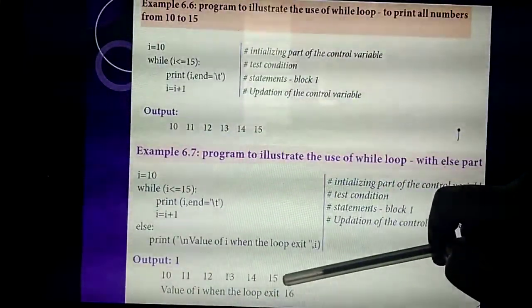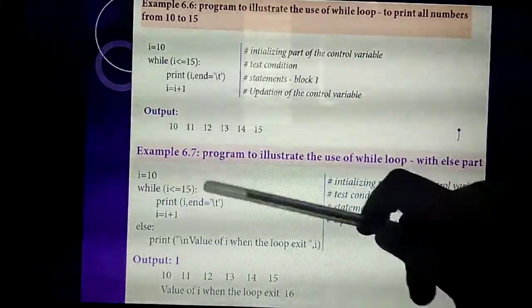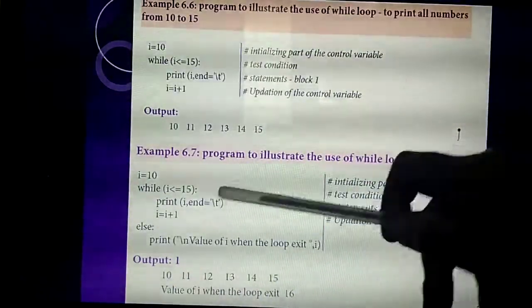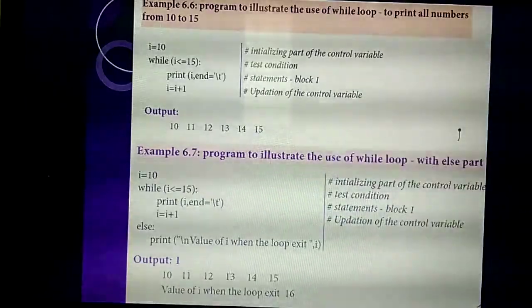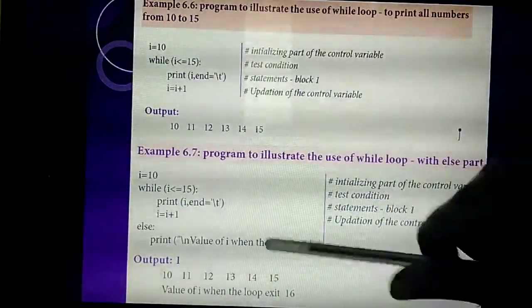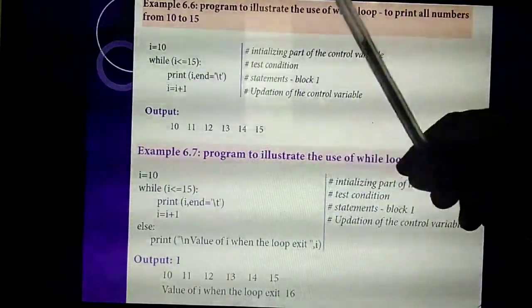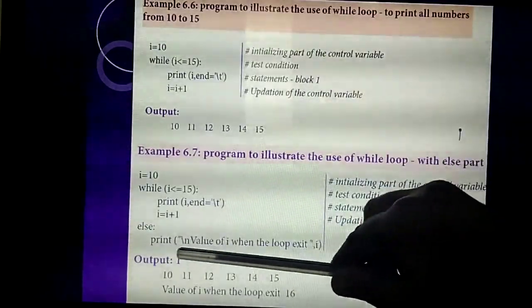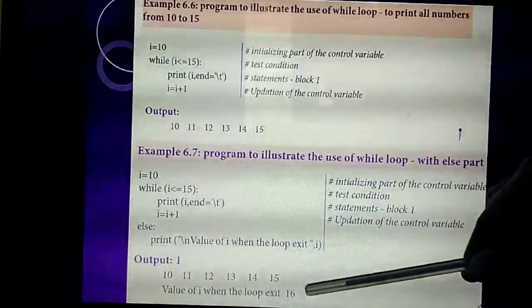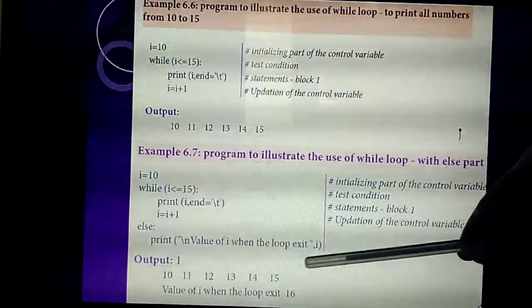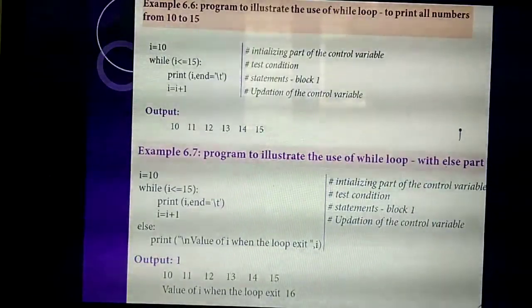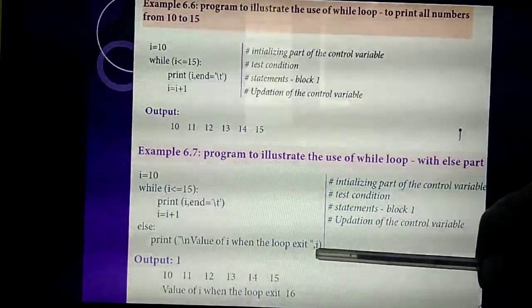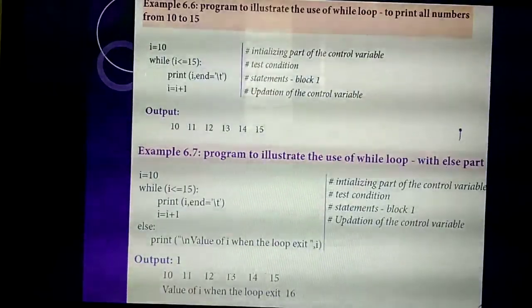Till how many values will it print? Till 15. When the value comes to 16, will this block execute? Till 15 only this block will execute. When the value comes to 16, what line will you get at the output? Value of i when the loop exits. What is the value? The value of i you are entering is 16.